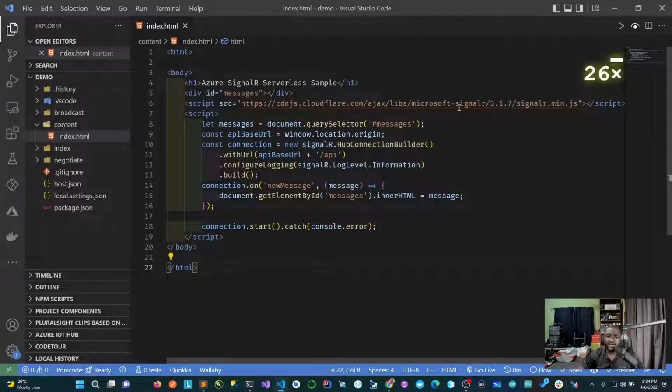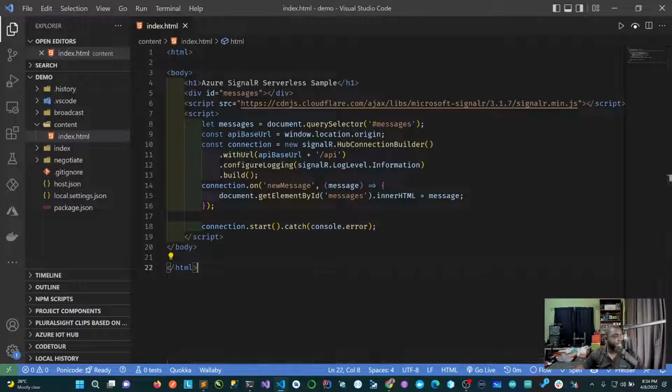We are loading the SignalR JavaScript file, and then, as you can see, there's just a function that looks for the messages element. Based on a couple of ways, we're just sending requests to that SignalR endpoint, right?